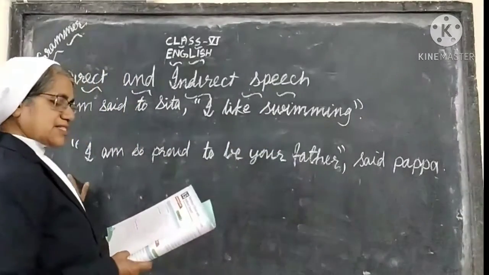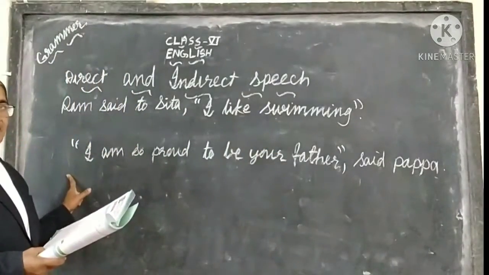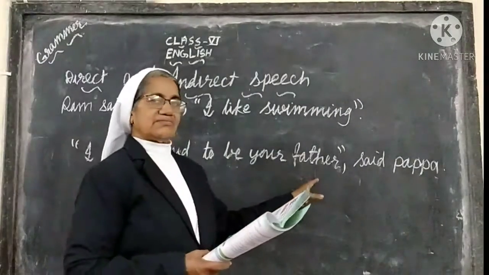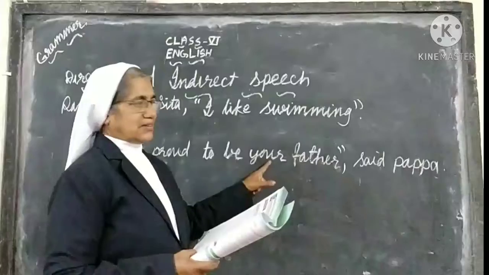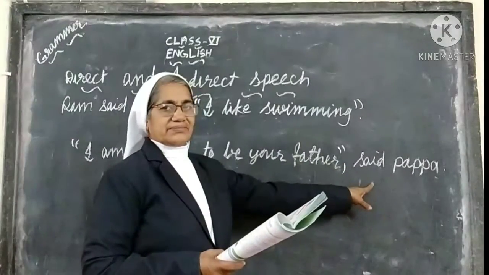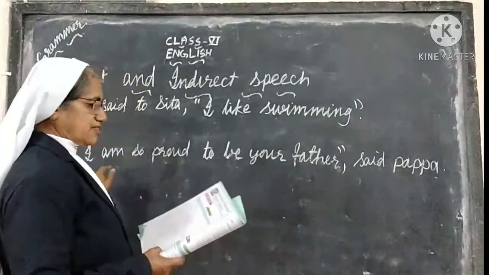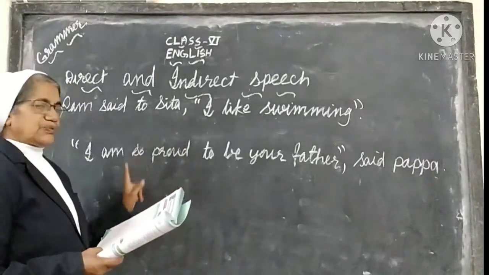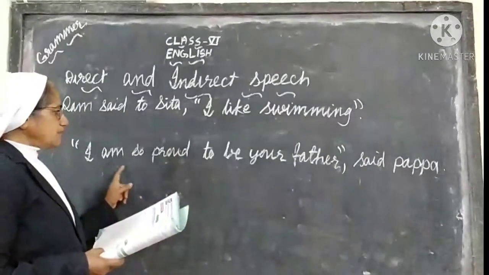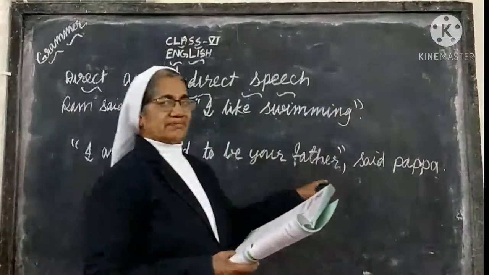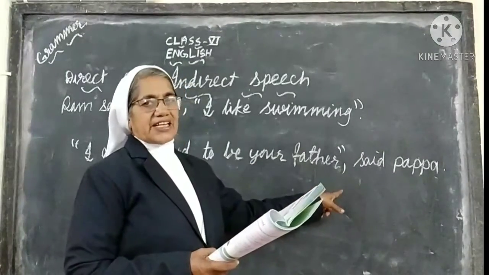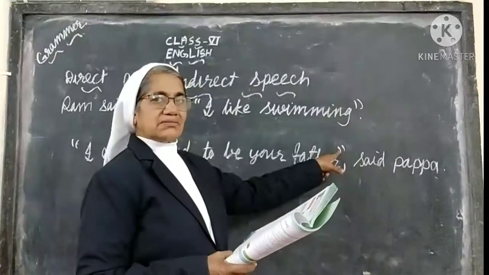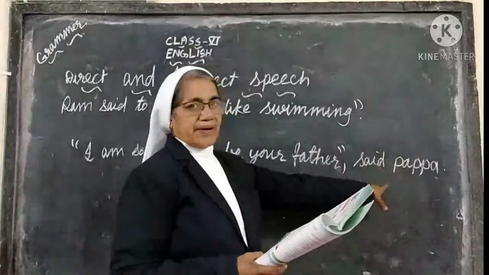See, one more sentence I have written on the blackboard. "I am so proud to be your father," said Papa. See the punctuation marks. In quotation marks, Papa's words are written. I am so proud to be your father. And after that, a comma. Close the quotation marks. Then, said Papa.